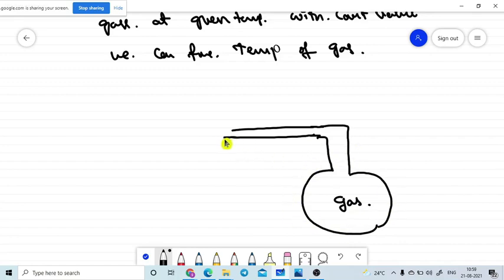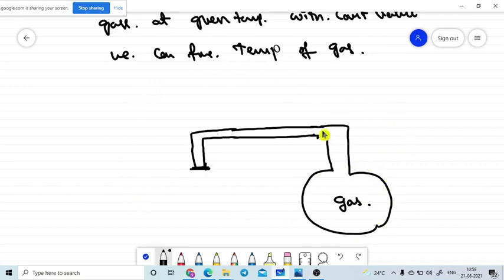This gas bulb must be at a fixed volume. They won't allow the volume of this gas to increase. There will be a certain setup for that. How can we set that up? We will discuss it later.